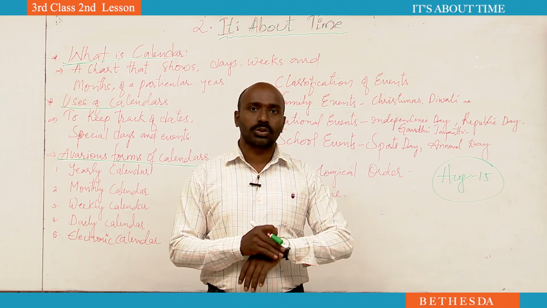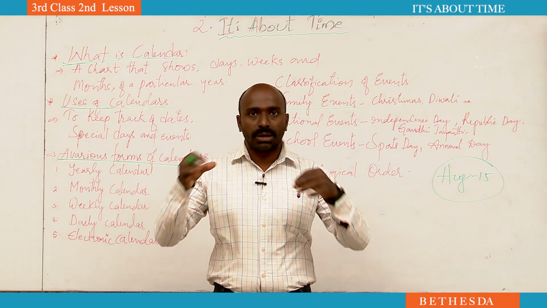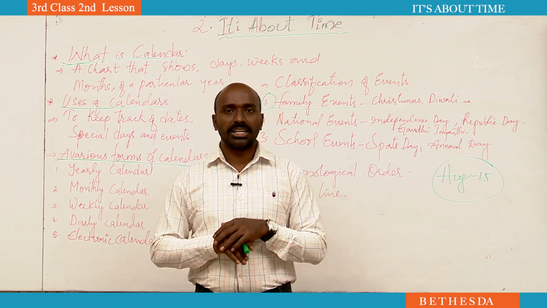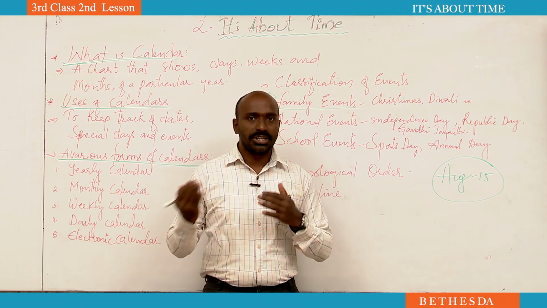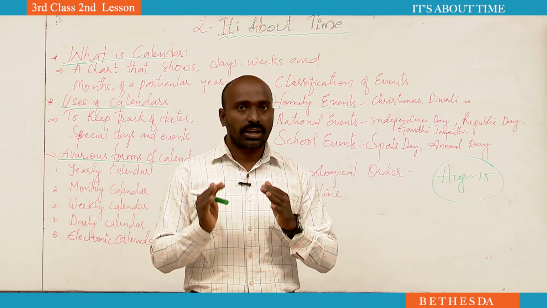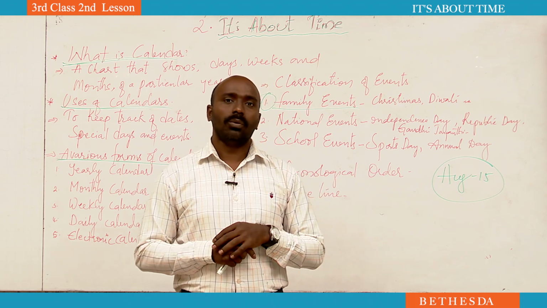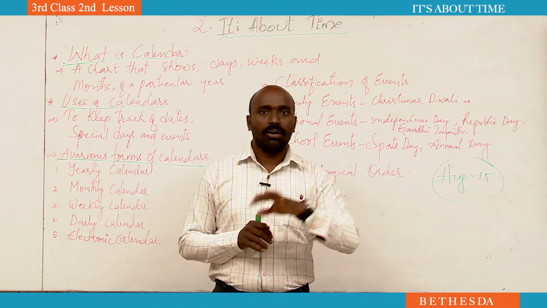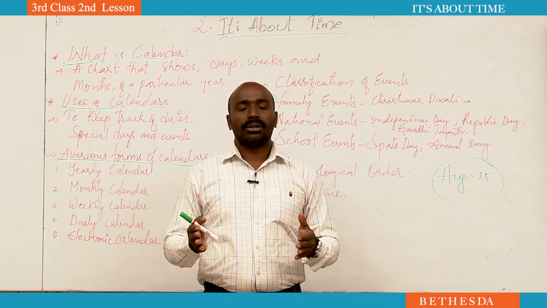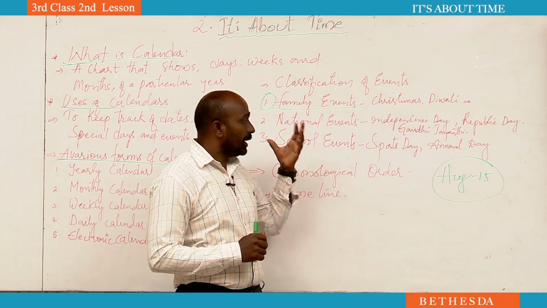Everybody come together to the school, sharp by 8:15. We will hoist the flag, they'll give some sweets, there will be a parade, and students will do a march past, okay? The chief guest will talk on the occasion of Independence Day. So this is a kind of national importance. Addressing the nation, the Prime Minister will speak. Addressing the state, our Chief Minister will speak. Addressing our school, representatives will speak. Okay. So those are the events.